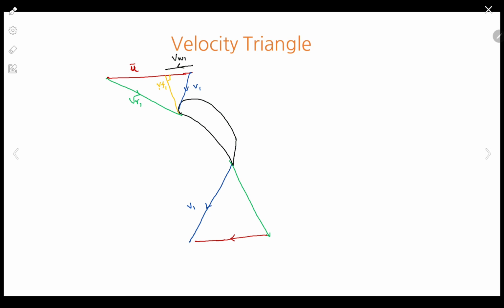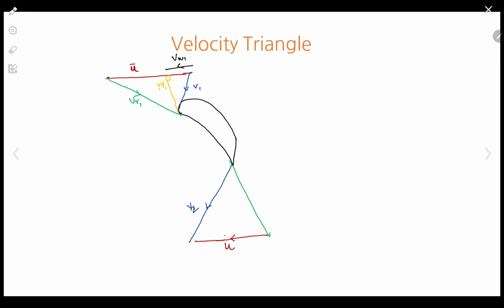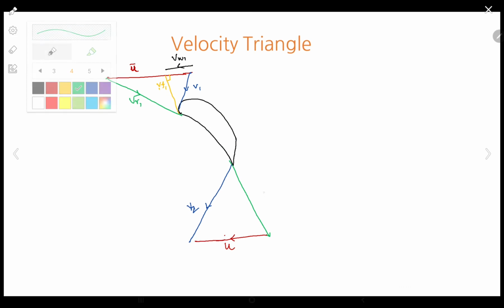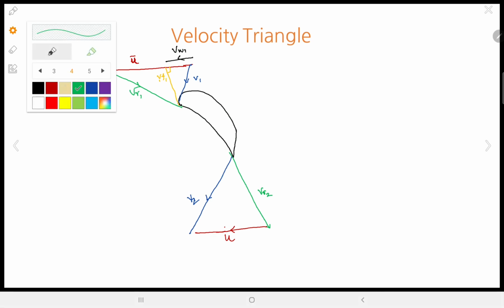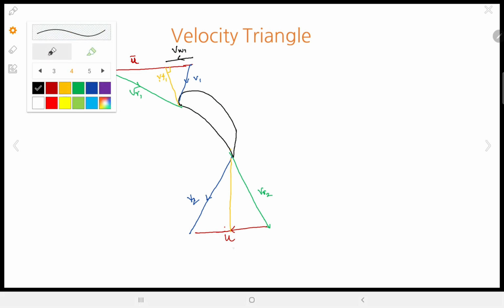Now see if it is true. It is following the vector addition, correct? This is the absolute velocity at the outlet, this is the blade velocity, and this is the relative velocity at the outlet, correct? Next we have one axial component Vf and one tangential component Vw.